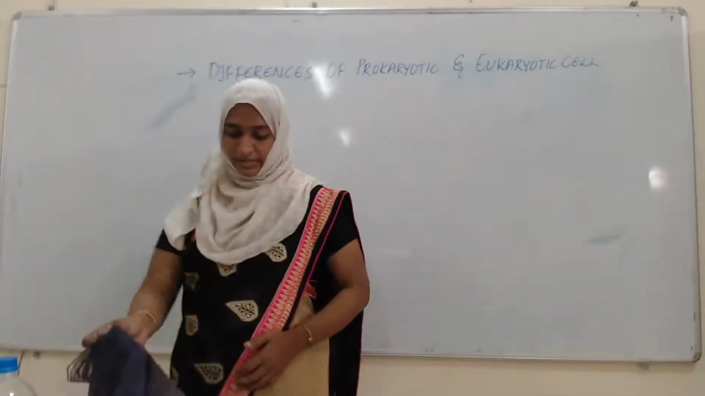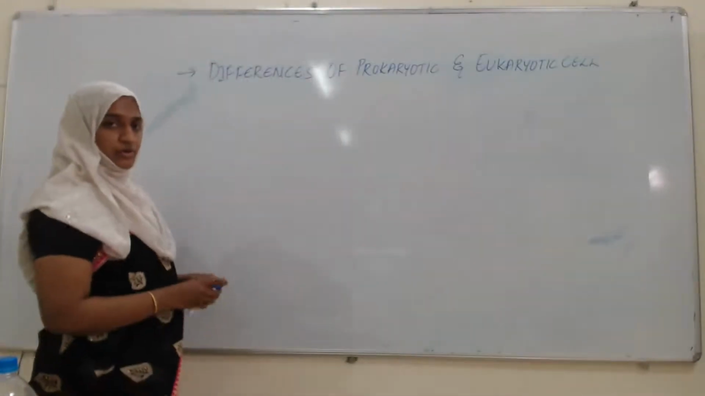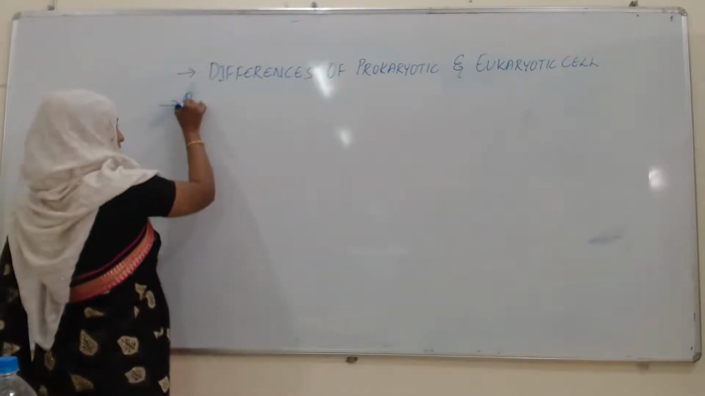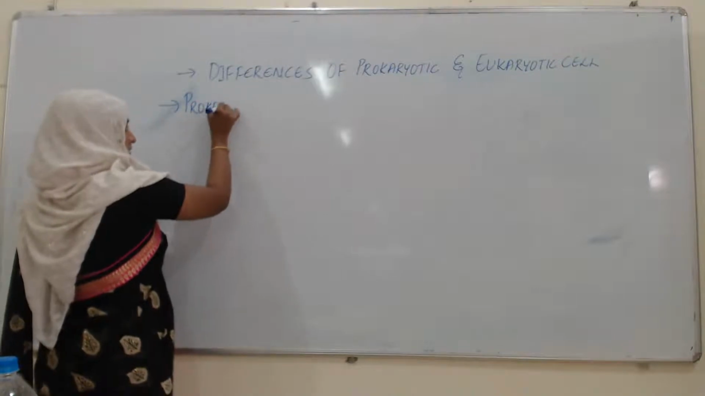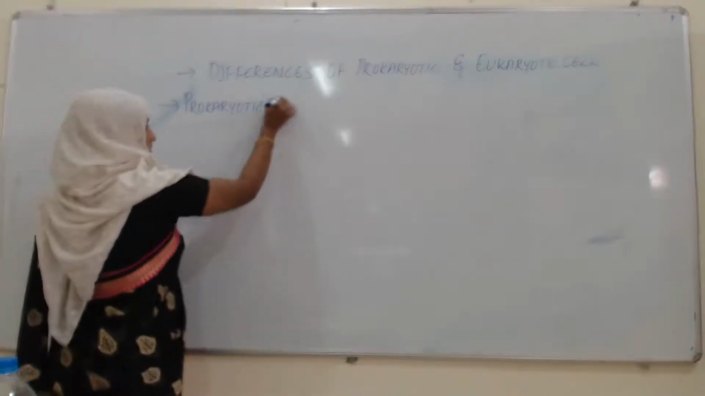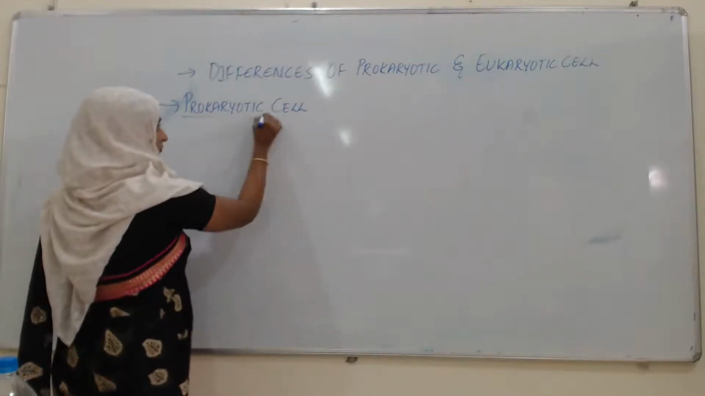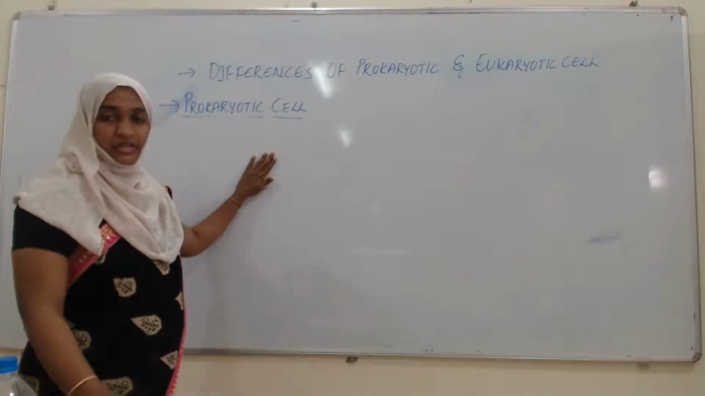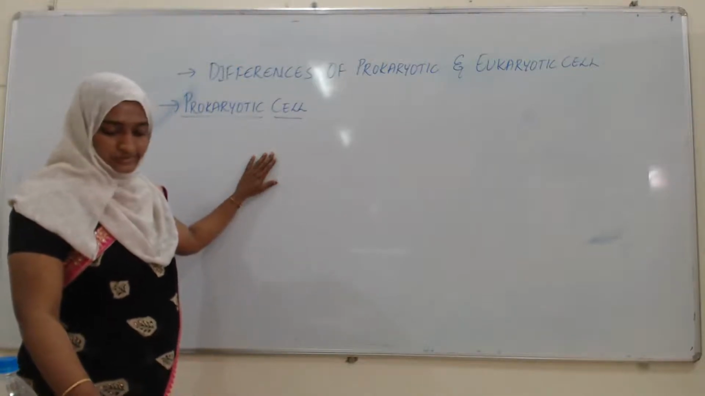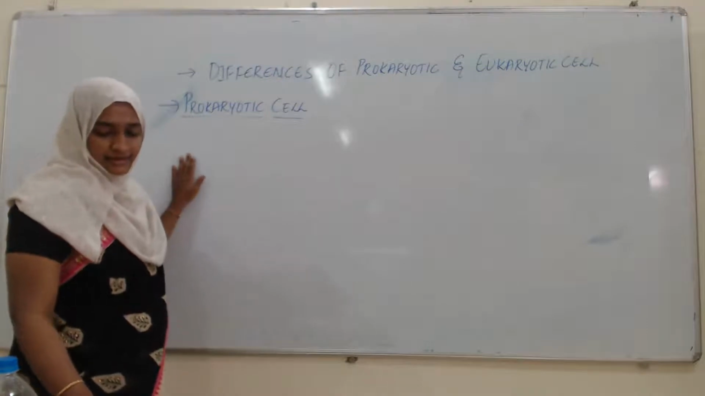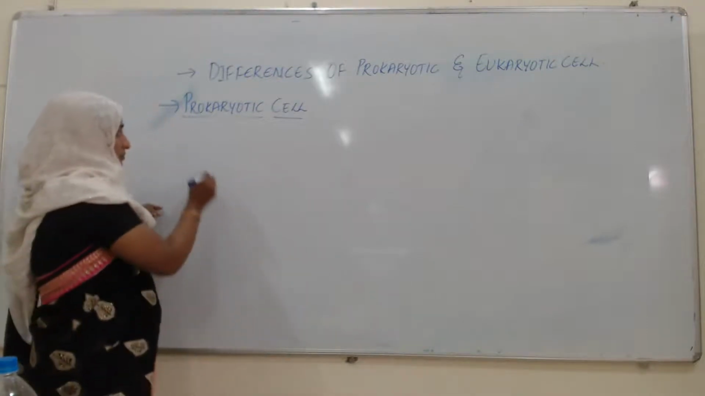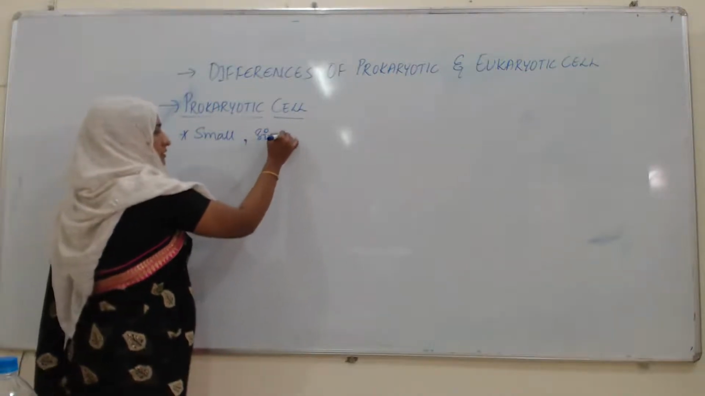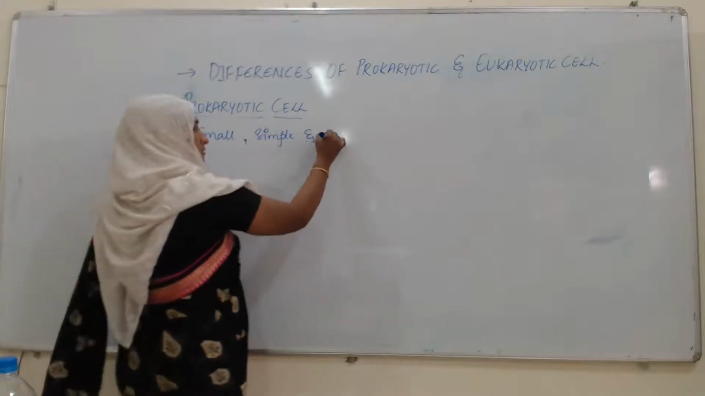Now next, first we will talk in detail about the prokaryotic cell. First of all, I told you pro means primitive or before, karyon means nucleus. These cells are small, simple and most primitive.